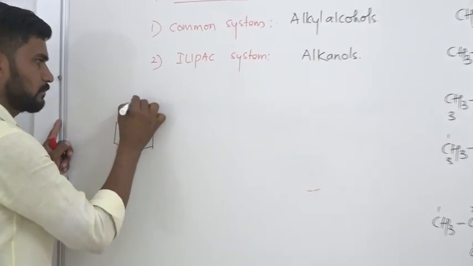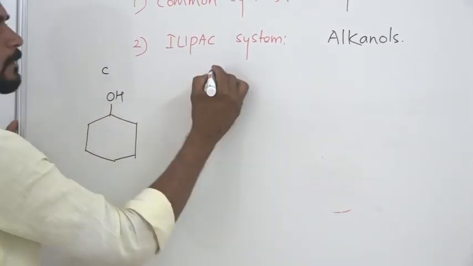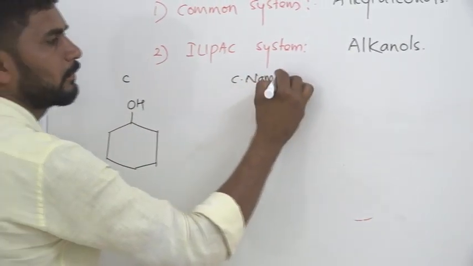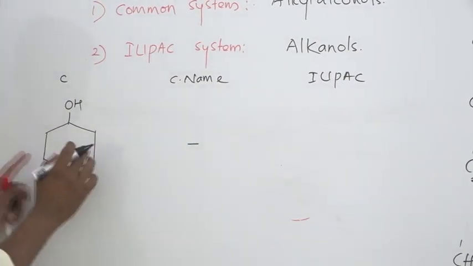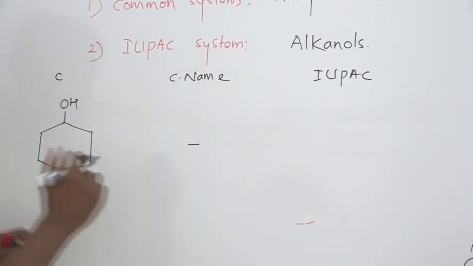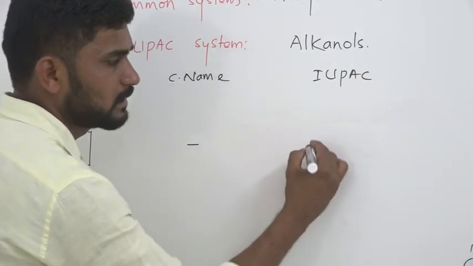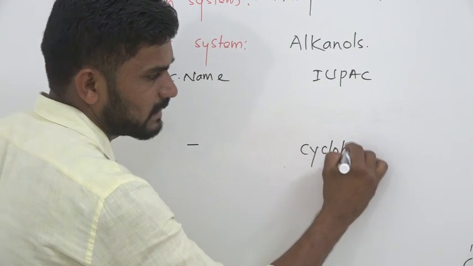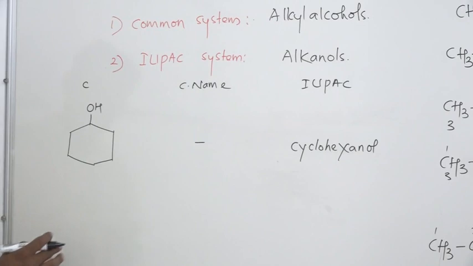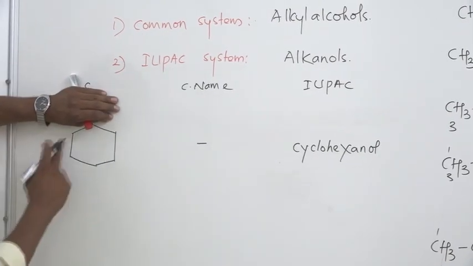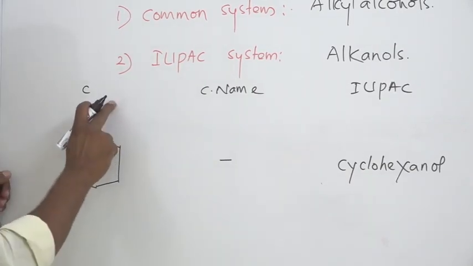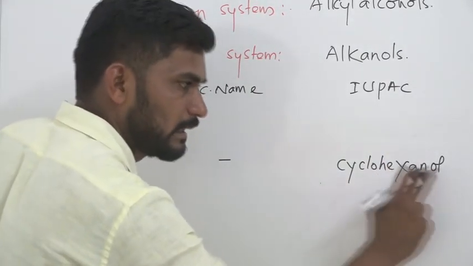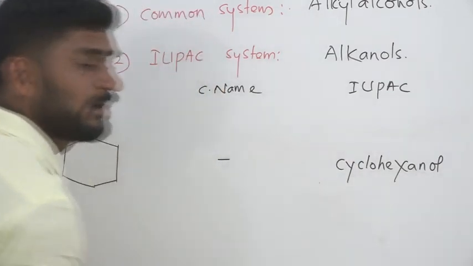The compound, common name, and the IUPAC name. We don't have a common name for this compound. In the IUPAC system, this is called cyclohexanol, because if you remove this OH group, this becomes a cyclohexane ring. The cyclohexane ring is attached with an OH group, therefore the suffix becomes ol. That's why the name becomes cyclohexanol.